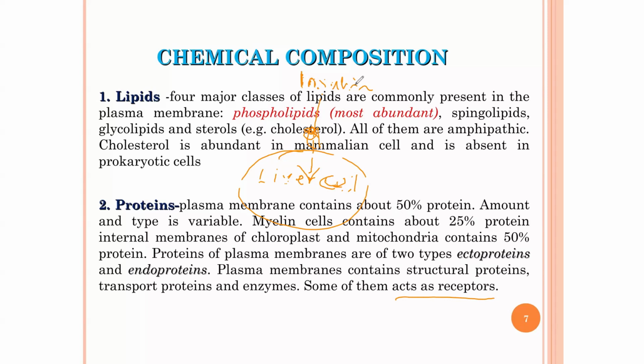So it first recognizes: is it insulin or is it glucagon? Is it a neurotransmitter? For example, a liver cell doesn't need a neurotransmitter. So if a neurotransmitter comes in contact with the liver cells, they will not allow it to get in.